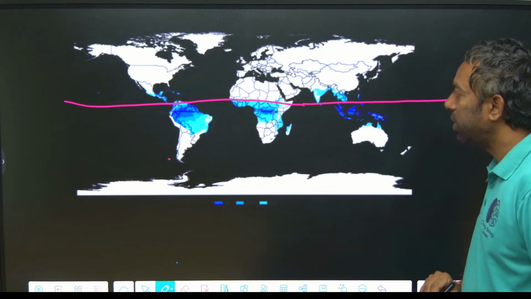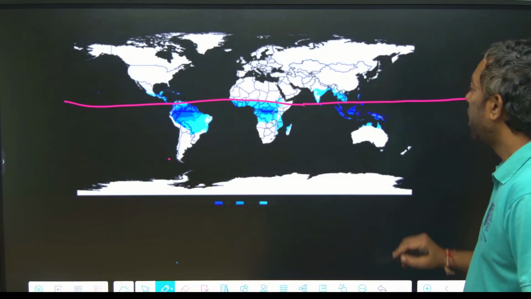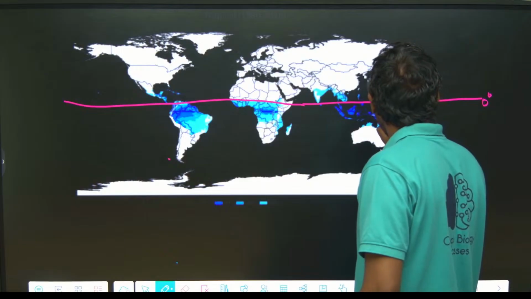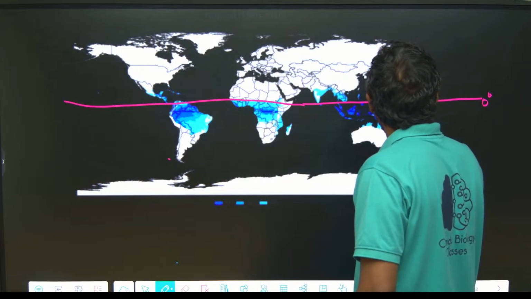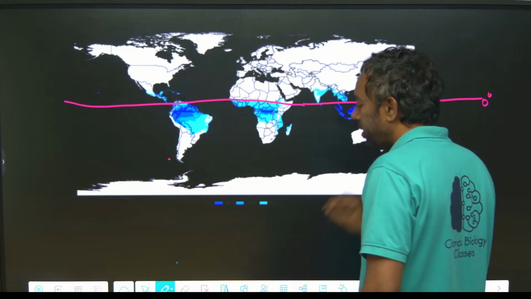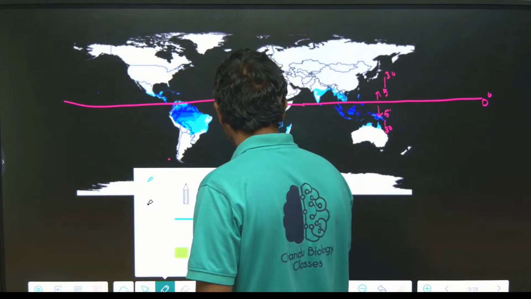Above and below the equator, from 5 degree to 30 degree, there is the tropical region.